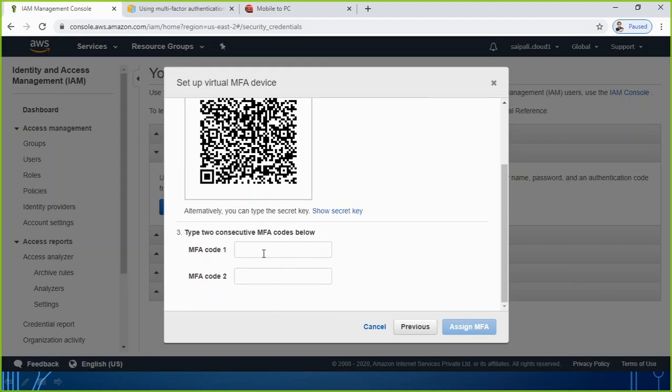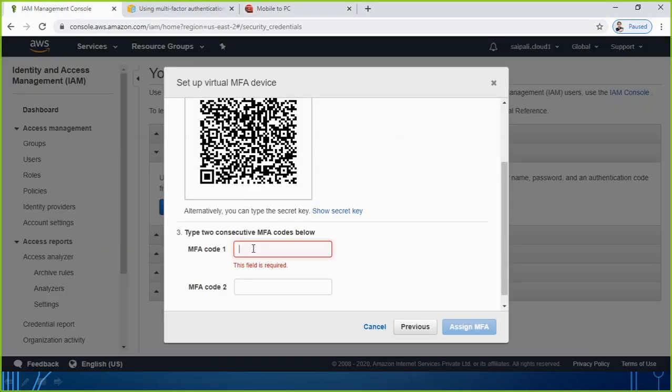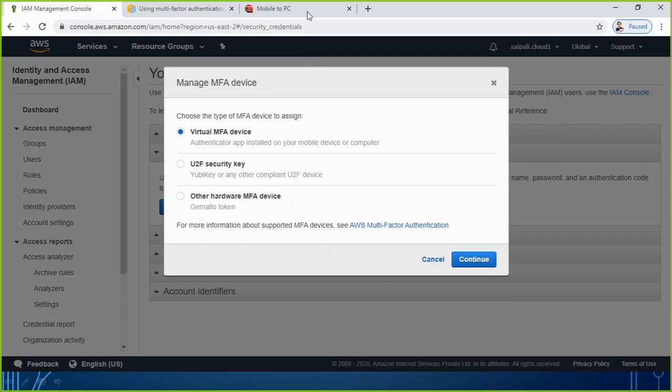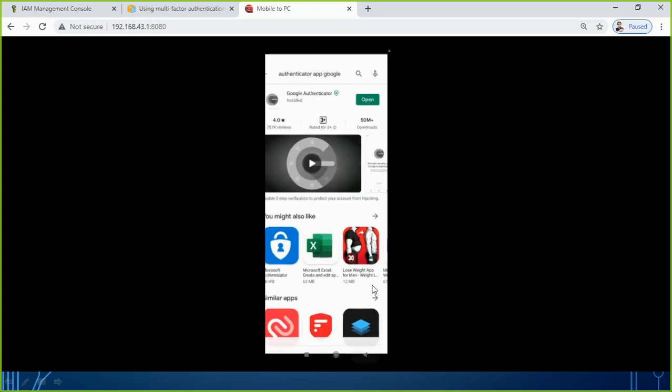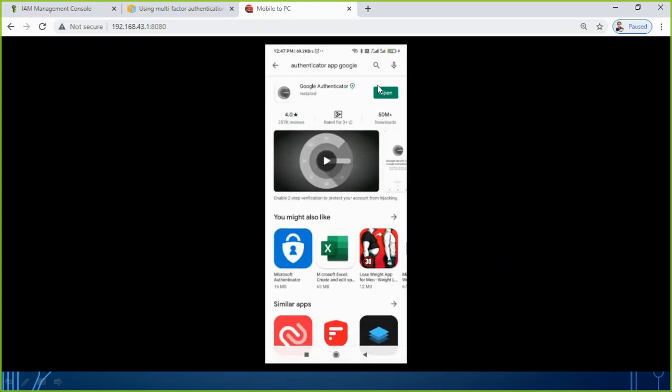You can see I'm still holding my mobile phone, but it is giving me a 6-digit code, and that code I need to come here and type. That is the requirement now. When I scan this QR code in my application, it generates a code, and that code I am typing here. Let me retry it once again, because it has a time limit. Guys, it has a time limit, so within that time I have to perform that task. Let me repeat once again.